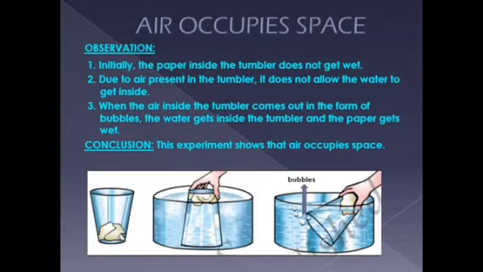What is the reason? Though the tumbler was pushed inside a trough filled with water, water could not get inside the tumbler. What is the reason? Can you think? That means there should be something else inside the tumbler which is preventing the water to go inside. So what is that?